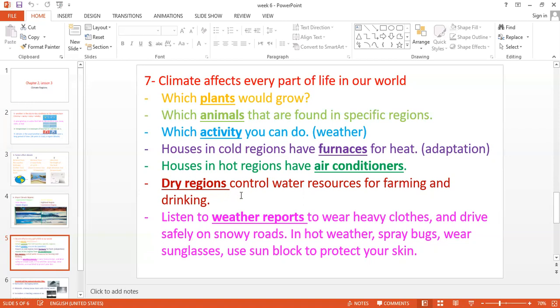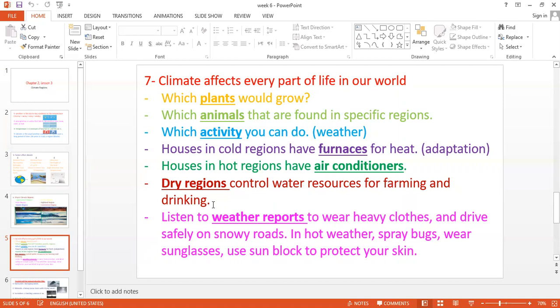After that, the dry regions. The dry regions here, I mean the desert. What is the meaning of dry regions? It means the desert. In the dry regions, the government tries to control the water resources because it doesn't have a lot of water, like those countries that have rivers and seas and oceans. The desert has less water, and of course we need water for farming and for drinking, and because it's less, the government must control the water resources.